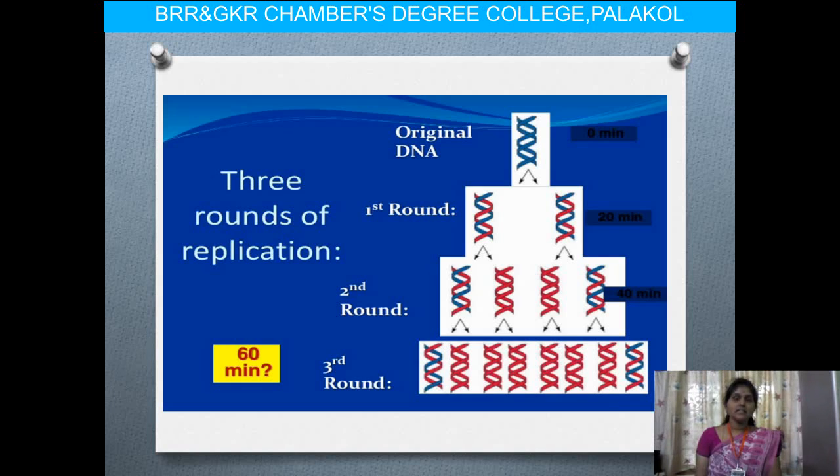In the third round at 60 minutes, 3/4 of the DNAs are completely new DNAs, and the remaining 1/4 of the DNAs are semi-conservative mode DNA. Finally this experiment is accepted for all organisms. That means almost all replication is done by the semi-conservative mode of replication.